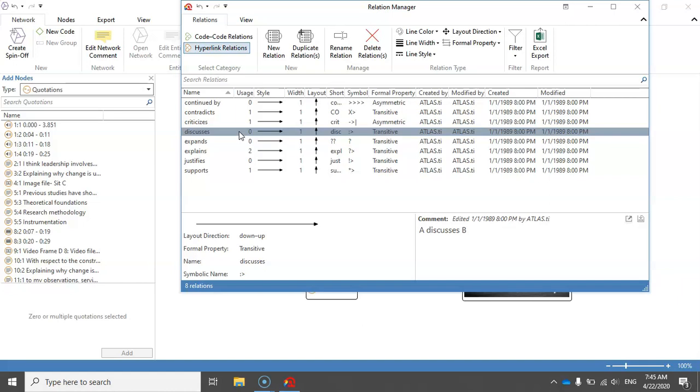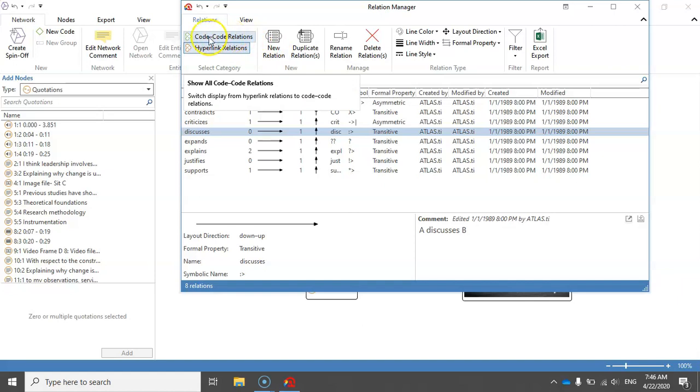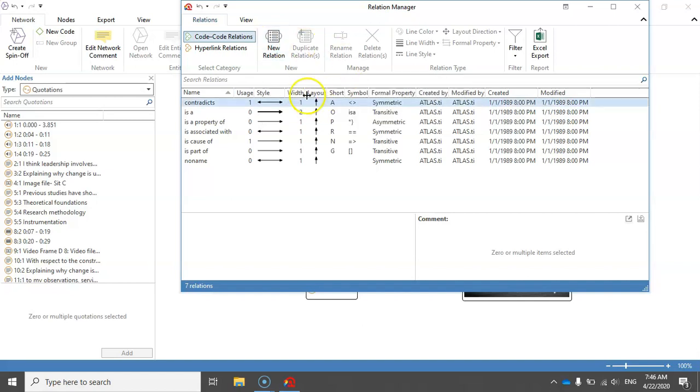Or if I want to create a new relationship type for quotations, for example, I can click on hyperlink relations, and then I click on new relation. If I want to create a new relationship type for quote relations, I click on quote relations, and then I select new relation to create a new relationship type. And then I just have to define this new relationship by using the features that are available in the ribbon here. So let me close this.